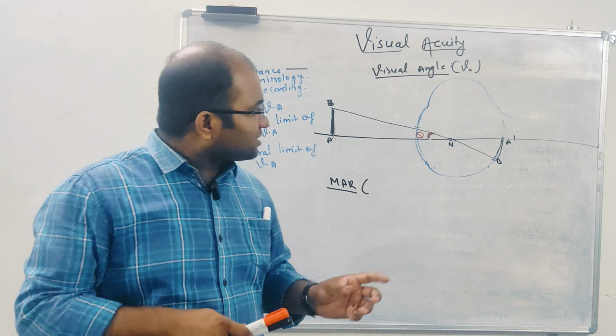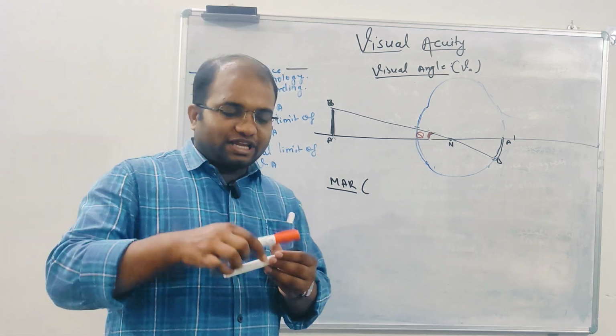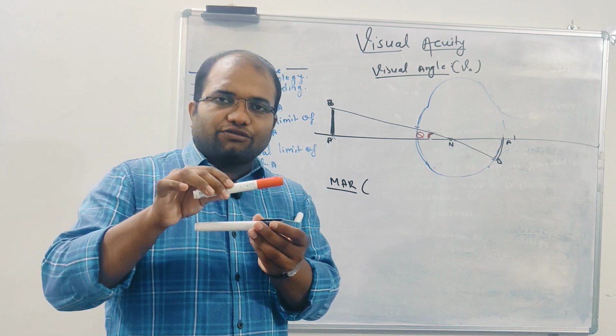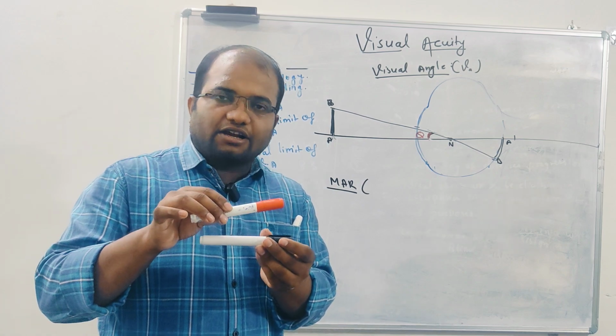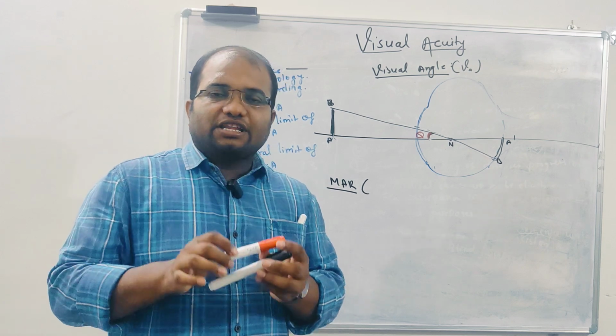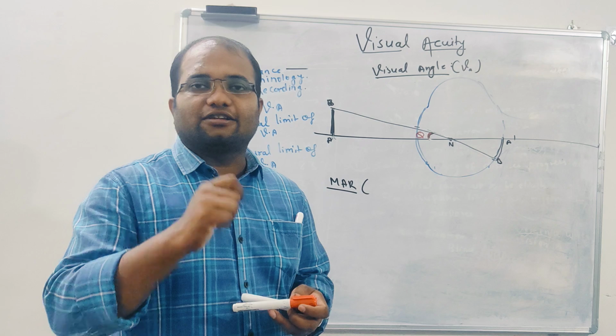So that means there is some resolution point. When you are near, they form some different angle. When you increase the distance and go far, they form some different angle. So these two markers can be seen as two only up to some limit of angle.